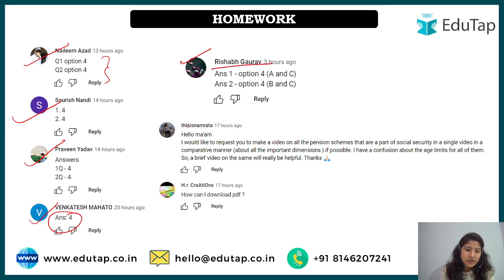And then Namrata has asked me to make a cumulative session on pension schemes. Namrata, I have made separate sessions on these schemes. You can have a look at those, and I hope there won't be any confusion. But yes, I have taken your suggestion, and in future sessions I will definitely incorporate it.